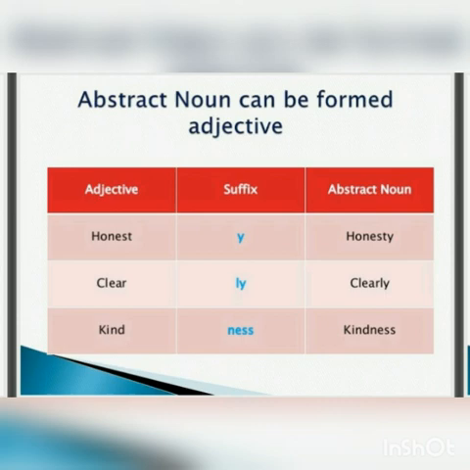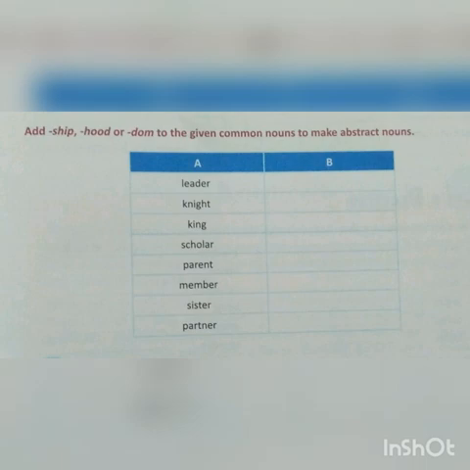So you see, students, how abstract nouns can be formed from common nouns, verbs, as well as adjectives. Now students, I hope that you have understood the concept of nouns and their kinds.